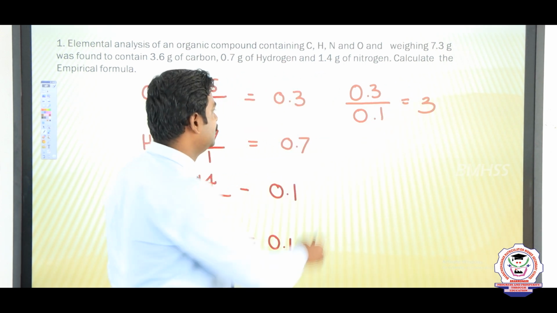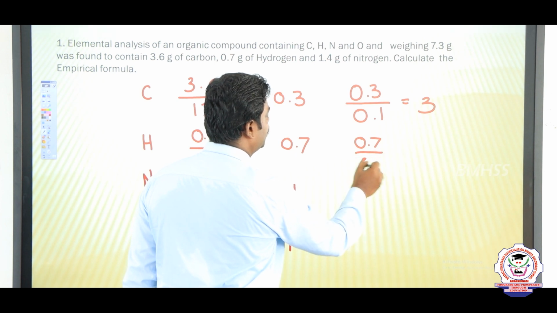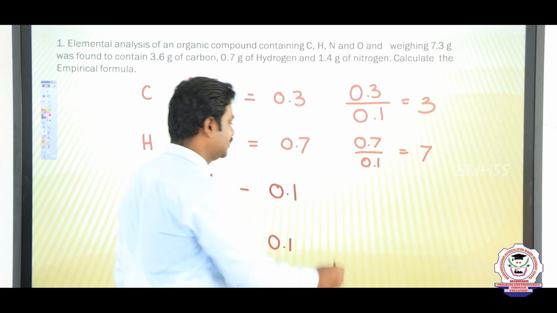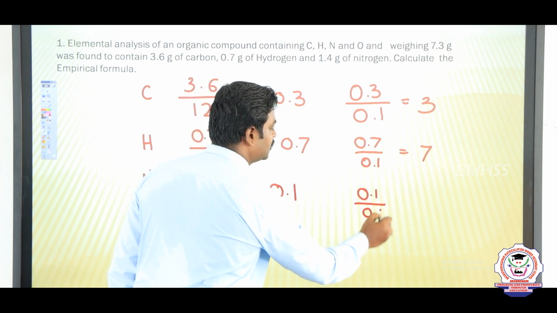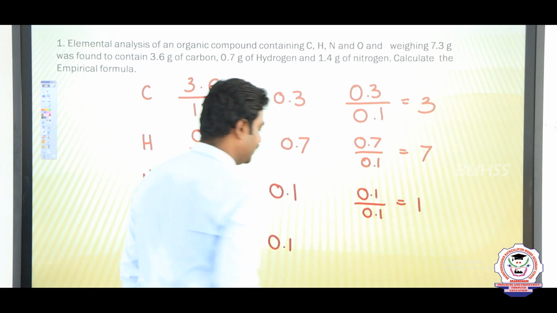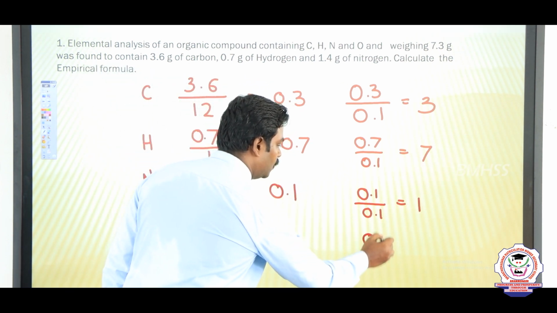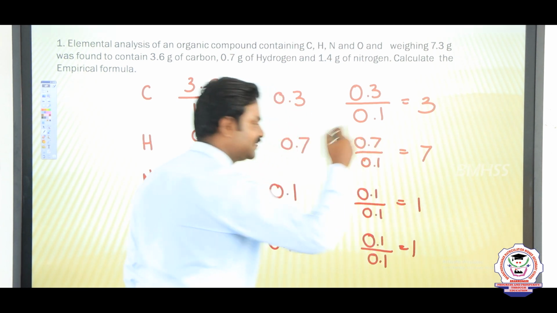The next one, 0.7 by 0.1, is 7. Then 0.1 by 0.1 is 1, and for oxygen, 0.1 by 0.1 is also 1.